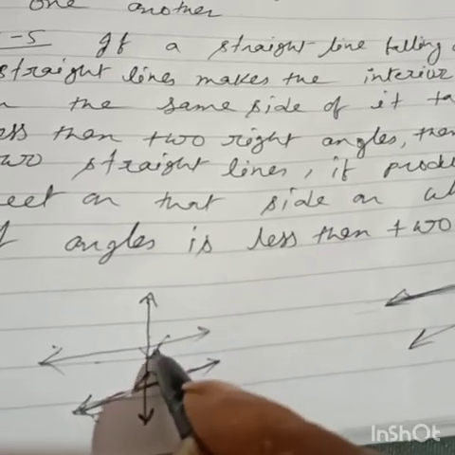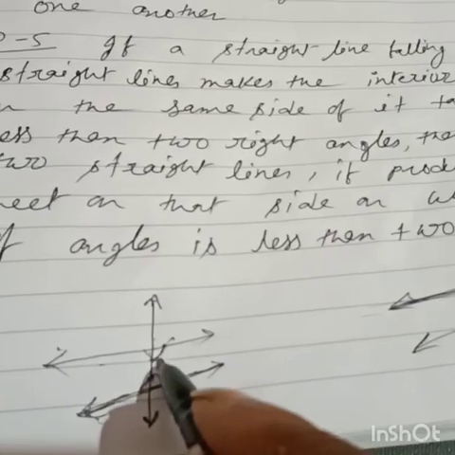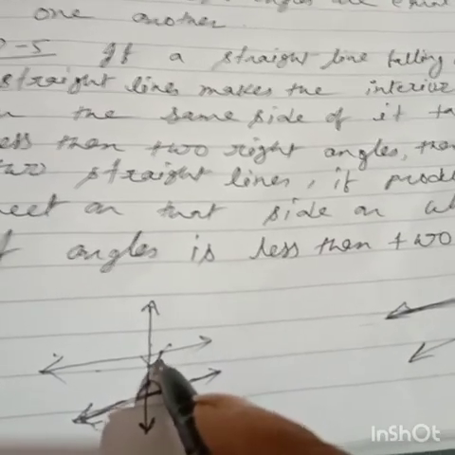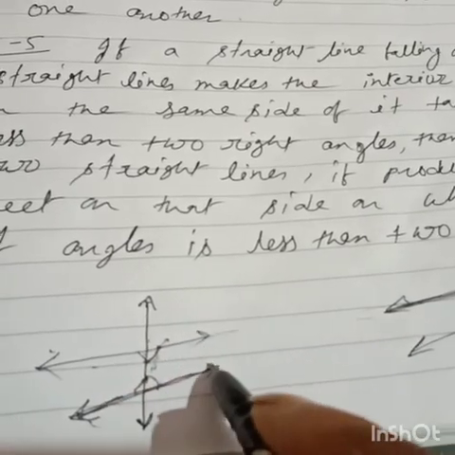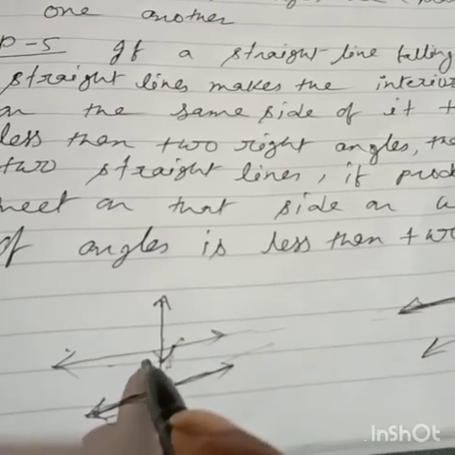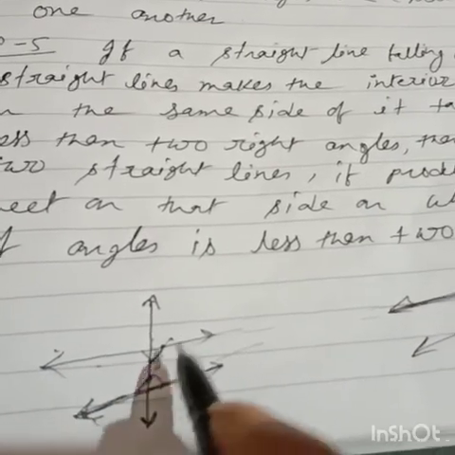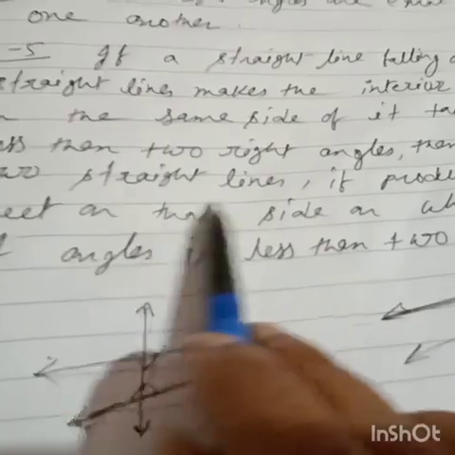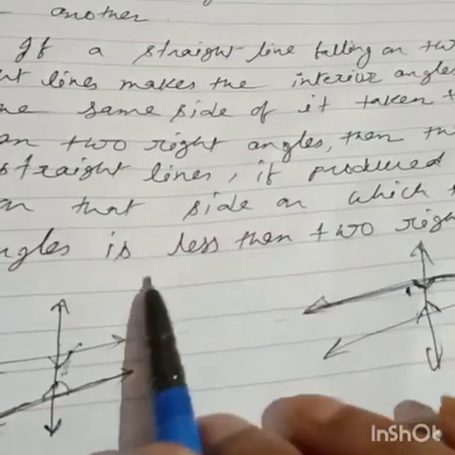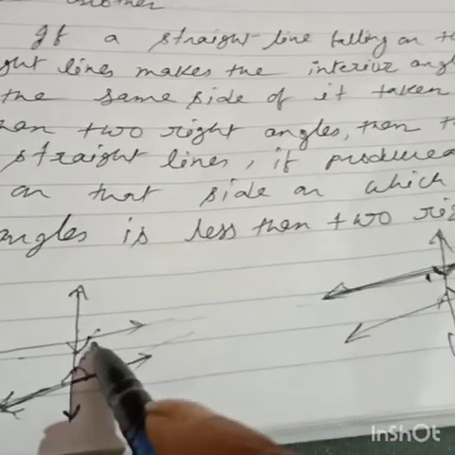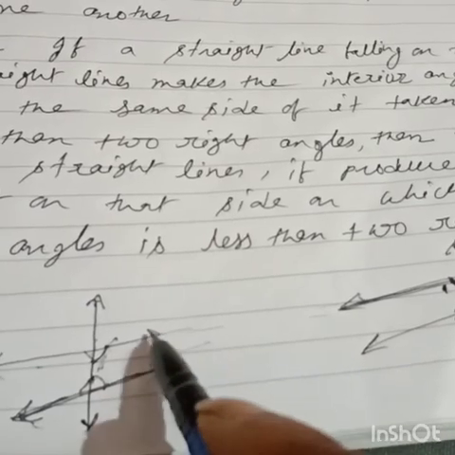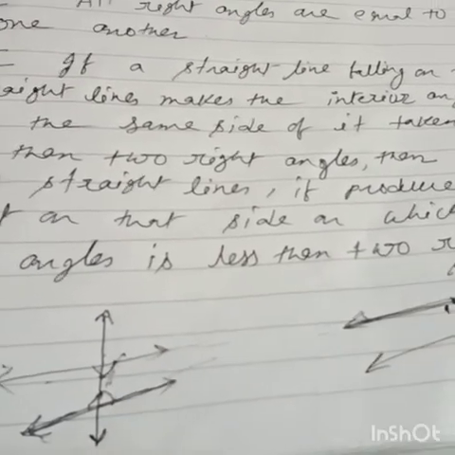Whichever side, if you add these two interior angles and get less than two right angles, meaning 180 degrees, on that side if you extend the lines, then they will intersect. And on the side where the sum is greater than 180, they will not intersect. Means if on this side the sum of the angles is less than two right angles, then they will intersect. Understood?